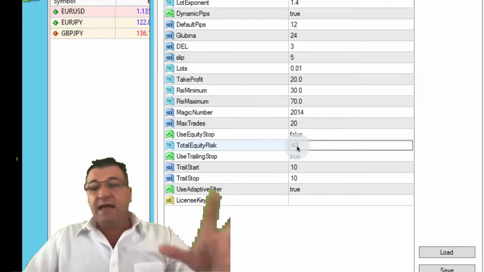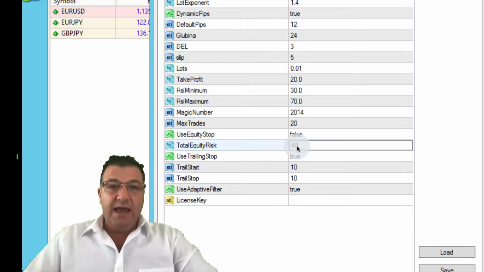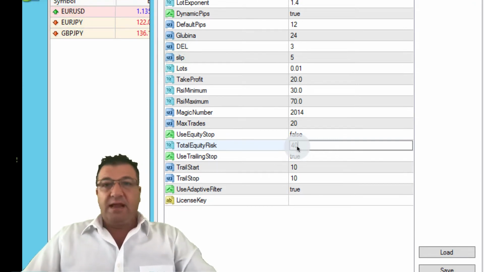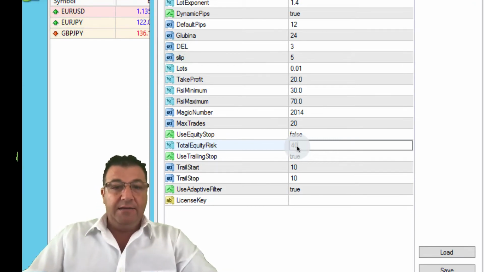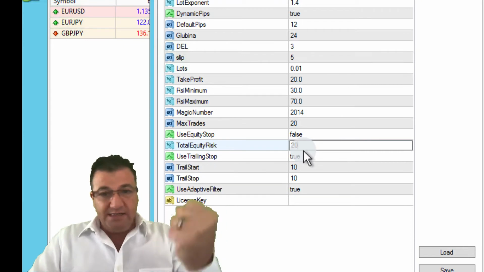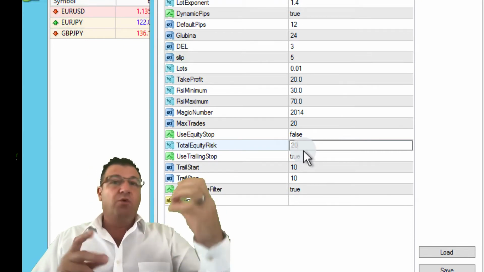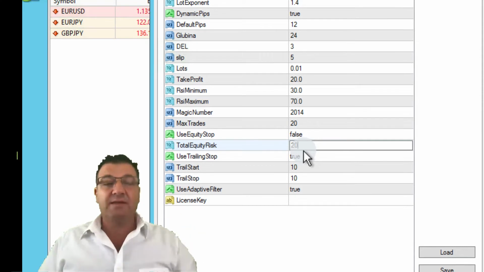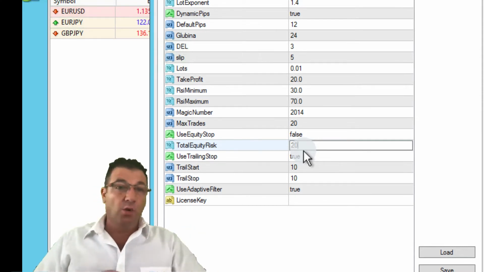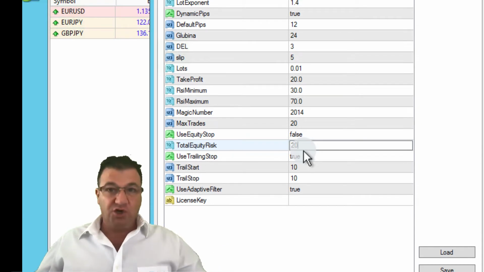So let's say that you had a $1,000 account, and the currency started to spike, and 20% of your money was involved in the trade. Now, if you had set this to 20%, when 20% of your currency is involved, let's say 20.01%, what will happen is that the bot will then close out all trades in the negative. So you'll lose 20%, like you would with a share portfolio.